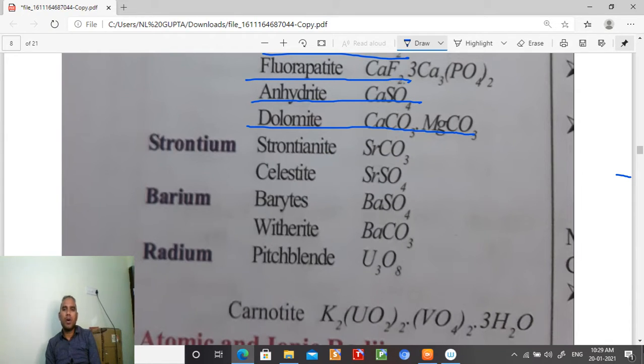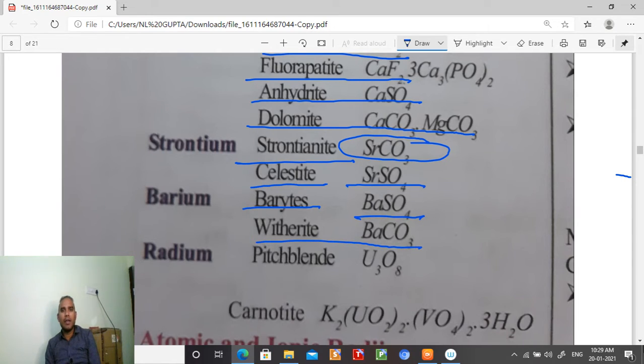Next one is strontium. Strontium is strontianite, SrCO3. Celestite means SrSO4. Next one, barytes, BaSO4. Witherite, BaCO3. Radium, pitchblende U3O8.